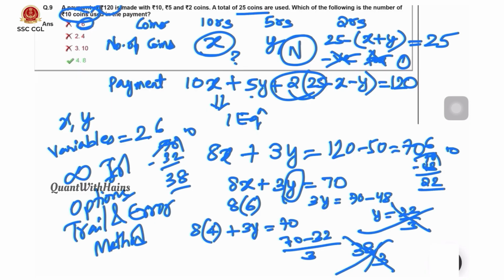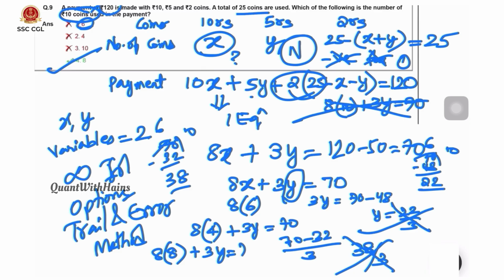Now coming to option 3, 10. 8 into 10 plus 3y, we are getting y as negative value, which we do not want. So option 4 we can also check. That is 8 into 8, 64. 3y equals 70 minus 64. That is 6. Y equals 2. We got natural number 2. So option 4 is our answer.